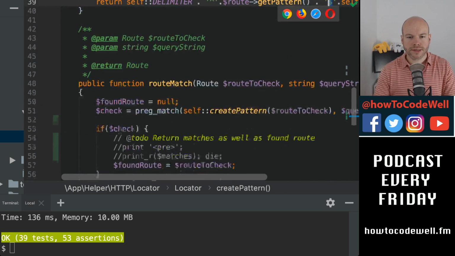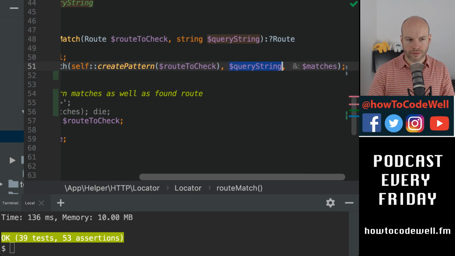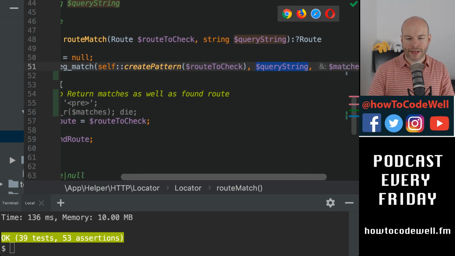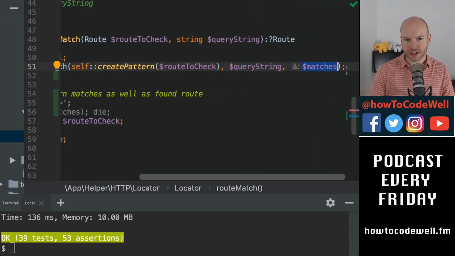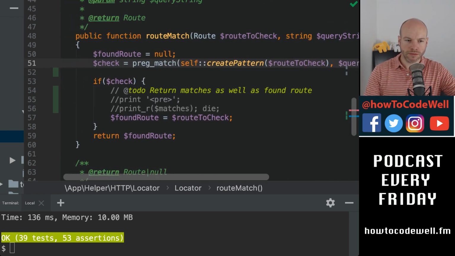Okay, that makes sense. And then we have the query string, which we've passed in. That's the thing that we wish to match. That's the second parameter here. And then we have this matches. Matches is going to be an array, excuse me, of the matched parameters within those groups.